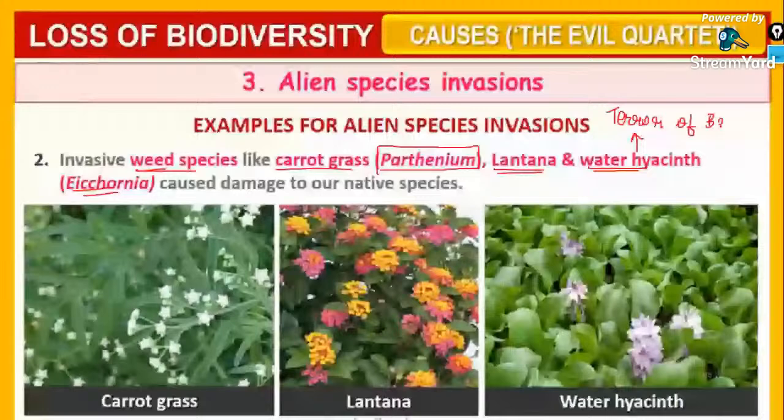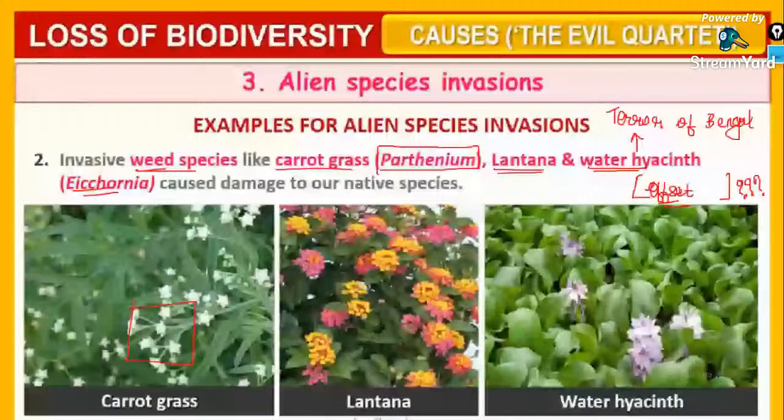Name the asexual reproductive mode by which this reproduces, on the chat box fast. The asexual reproductive method by which water hyacinth or terror of Bengal reproduces. Absolutely, Nila. It is the offset formation that causes a tremendous increase in the number of water hyacinth. So this is the carrot grass or simply Parthenium. This is Lantana camara. Then this is water hyacinth.